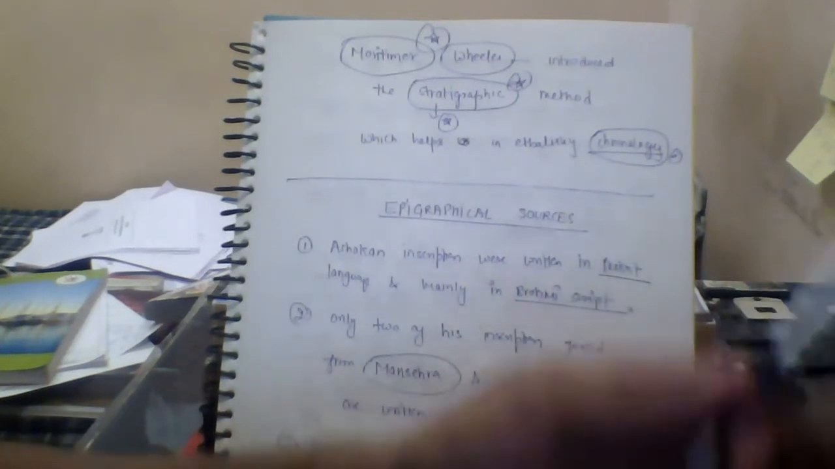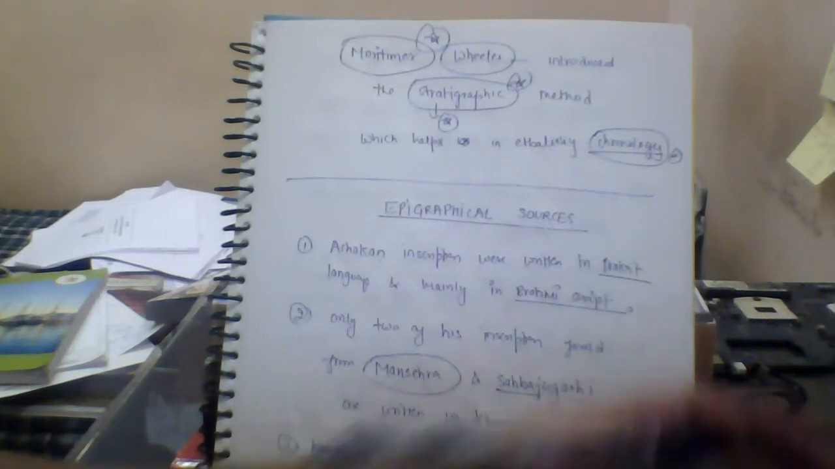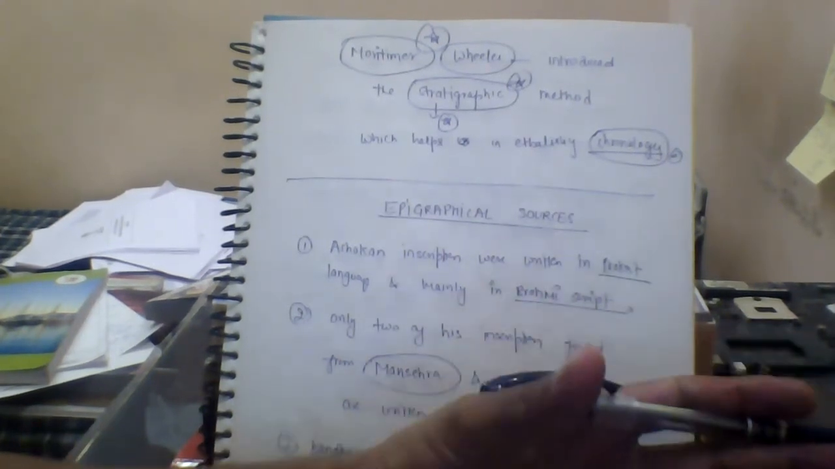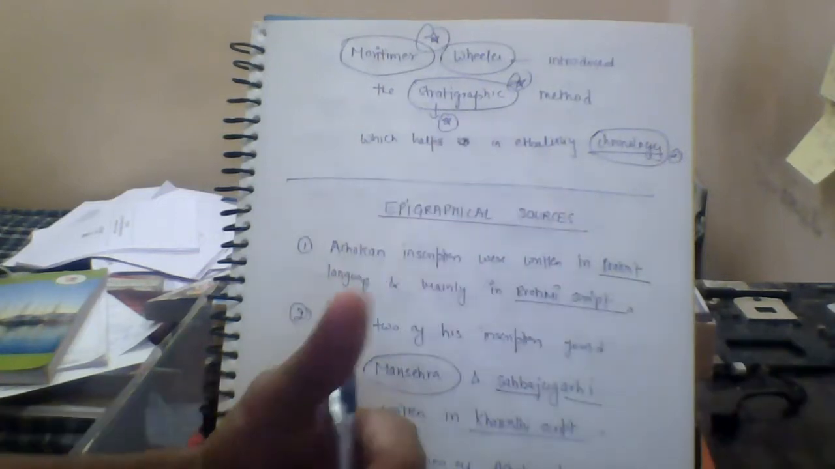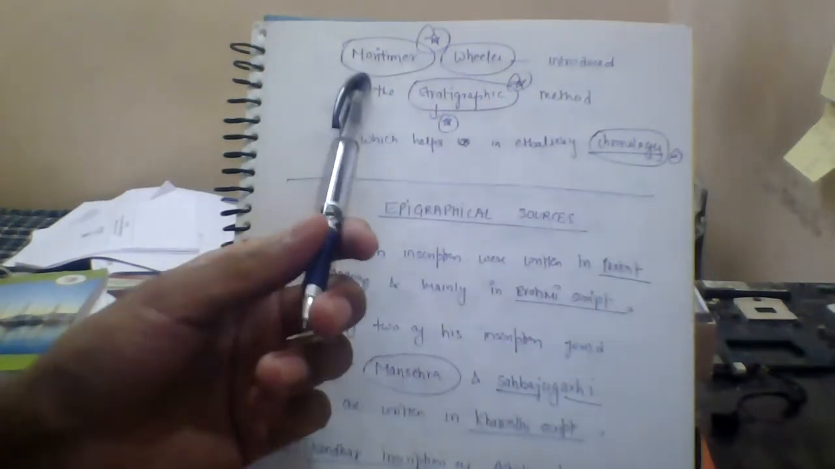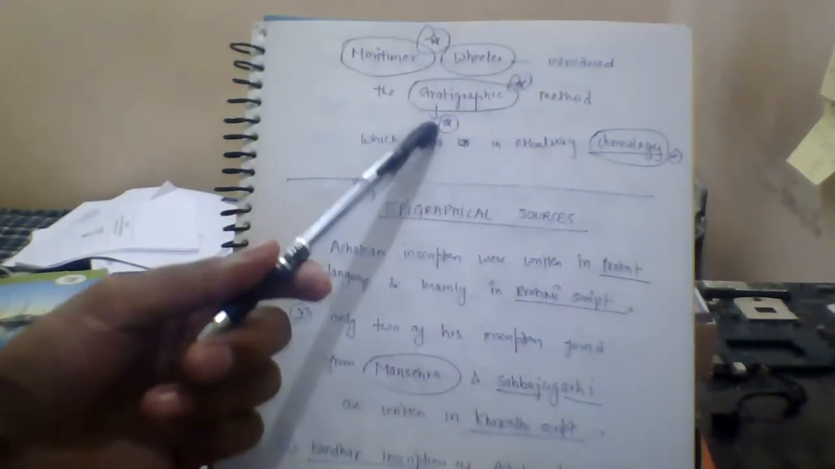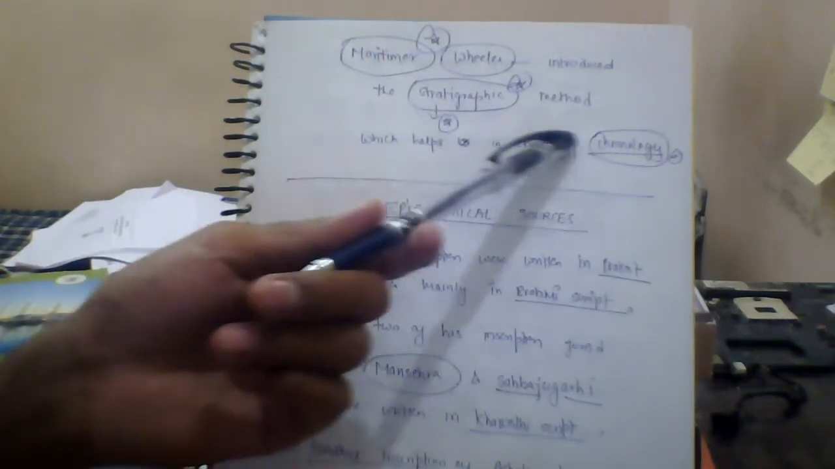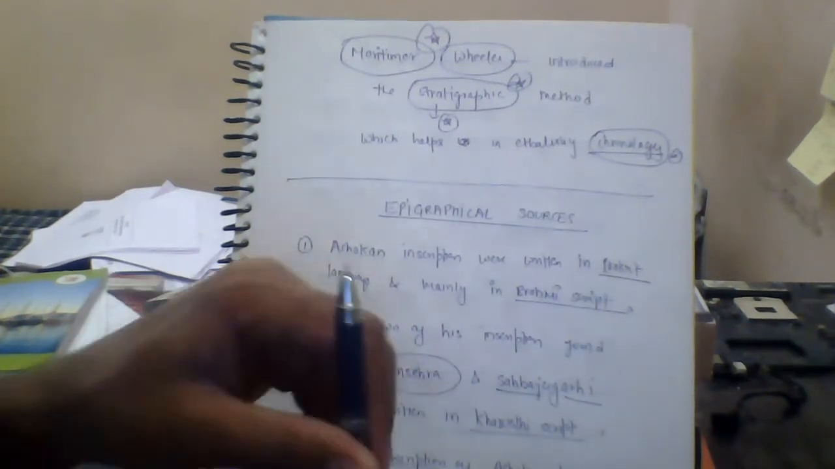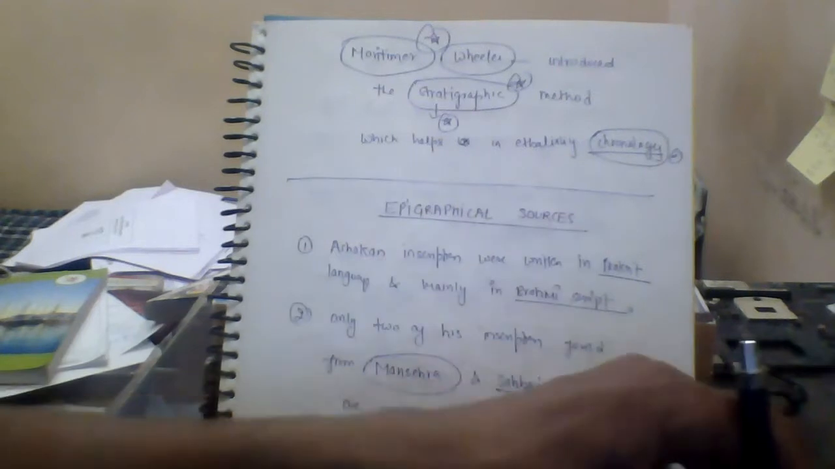For instance, if this happened in 2001, this happened in 2003, in 2005 and 2007, so this is in chronological order. M. Wheeler introduced this method, called the stratigraphic method, which helps in establishing chronology, like when the Gupta rule was there in a specific time period, and the Mauryans were there in a specific time period. So this tells us about that.